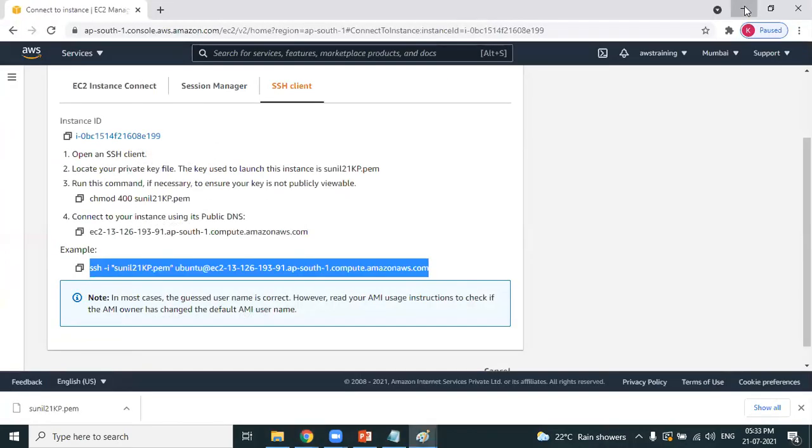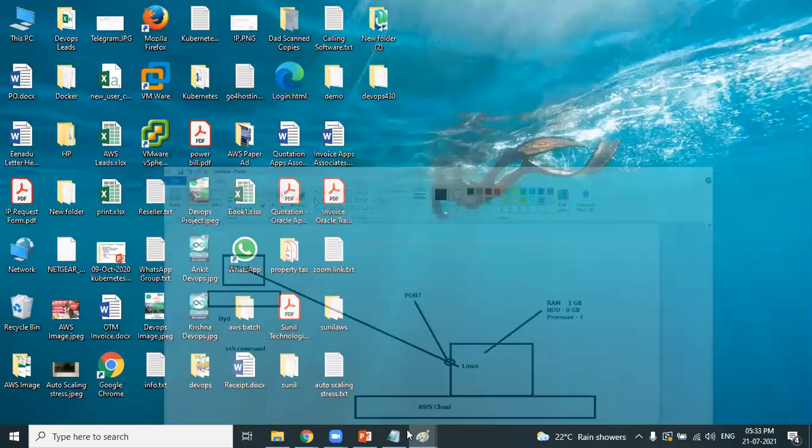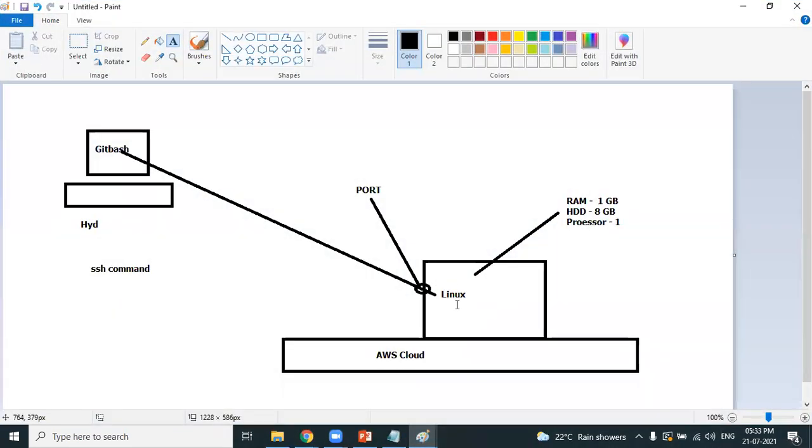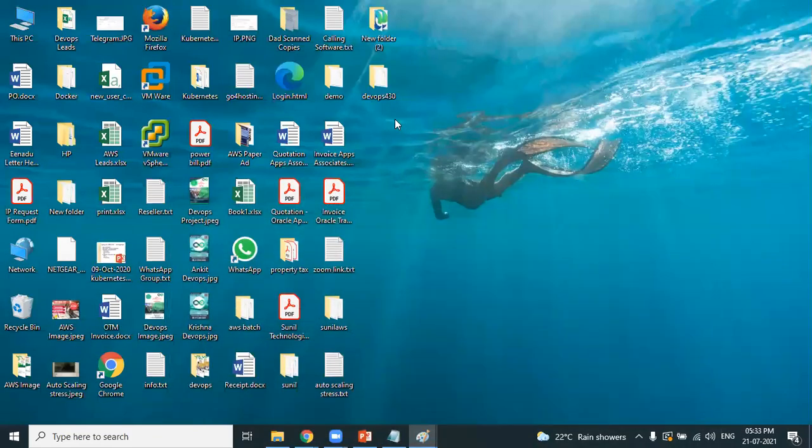Remember, when you created the AWS Linux machine, have you observed that at the last step, when you completed creating the Linux machine, it asks you to download a PEM file? So where did you download it? I think I have created a folder called DevOps 430 on the desktop.